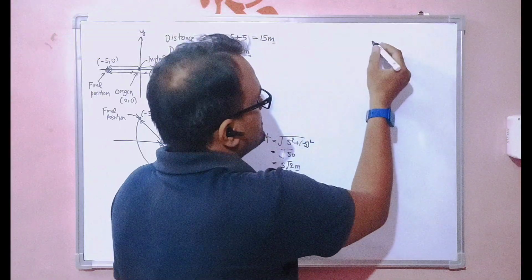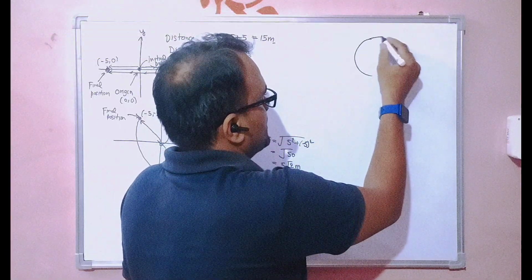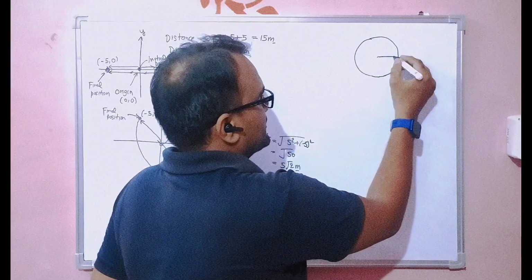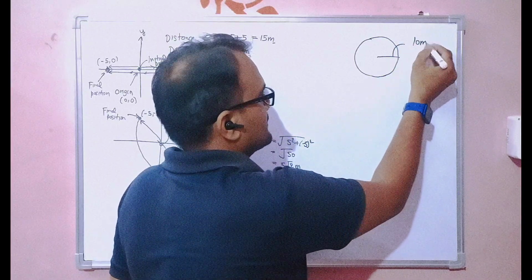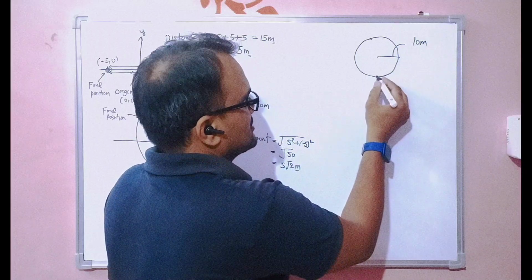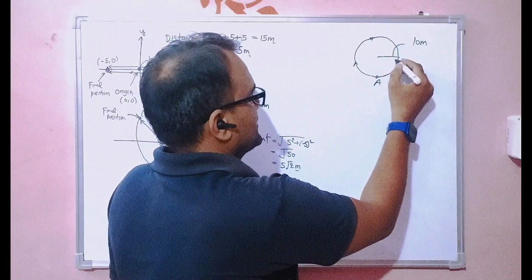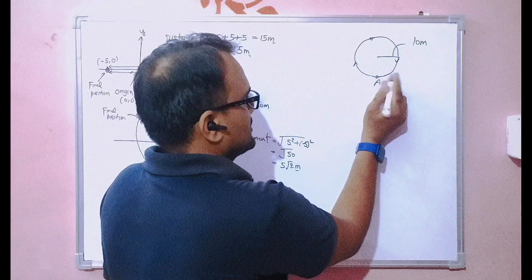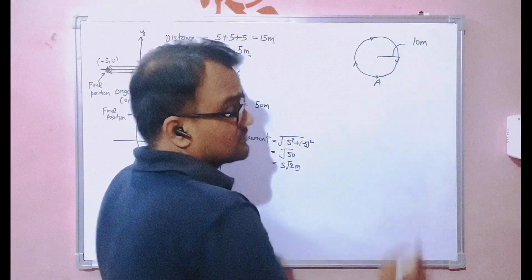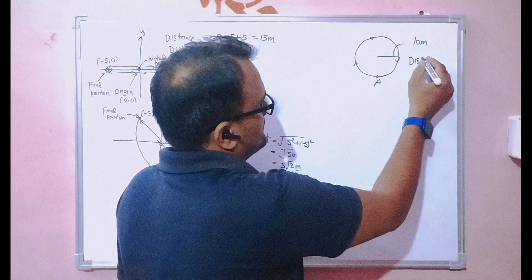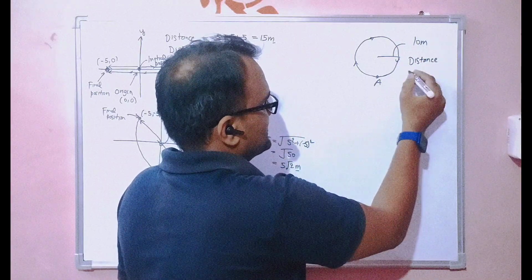Now suppose it is a circular path which has radius 10 meter, and a person starts moving from point A and completes a full circle. The question is, what is the distance and what is the displacement?